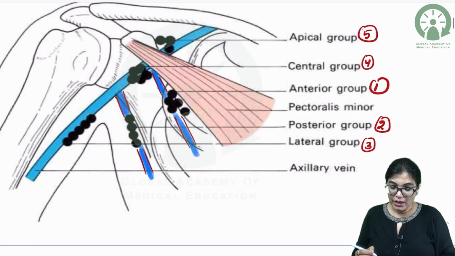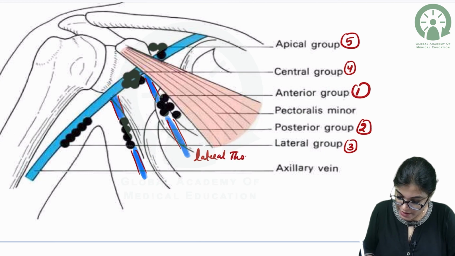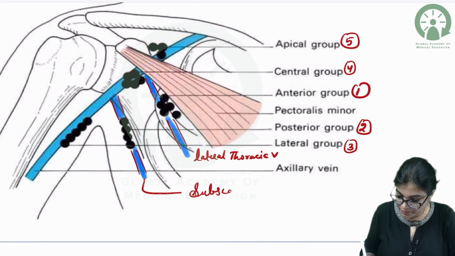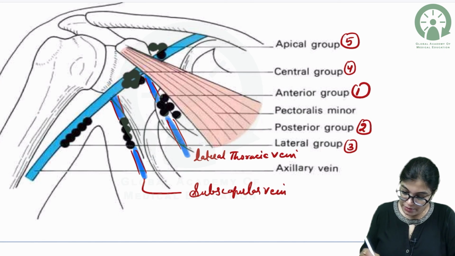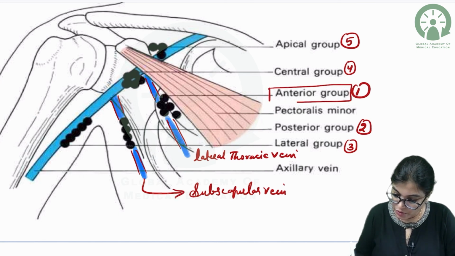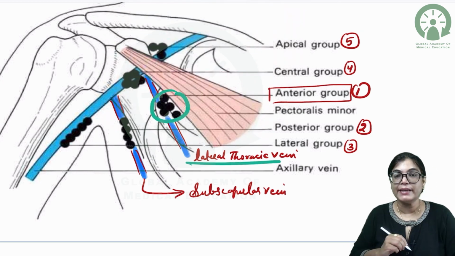Now, if I talk about the anterior group, it is located along lateral thoracic vein. Which vein is this? This is lateral thoracic vein, and this is subscapular vein.